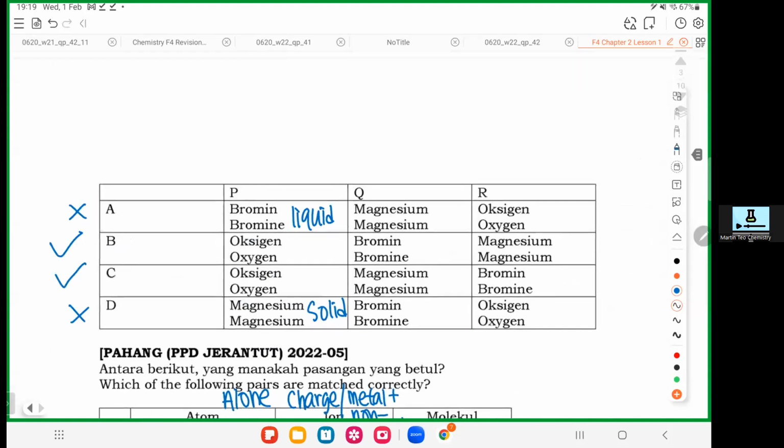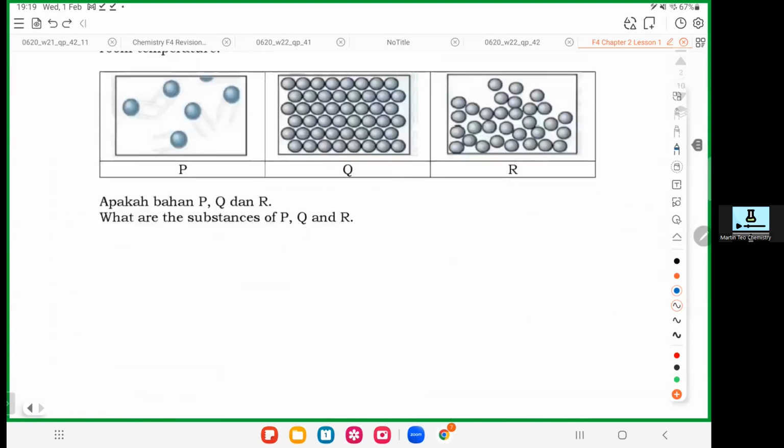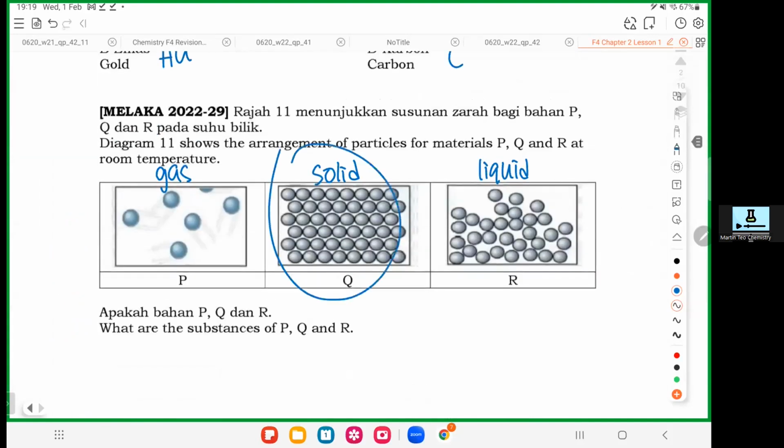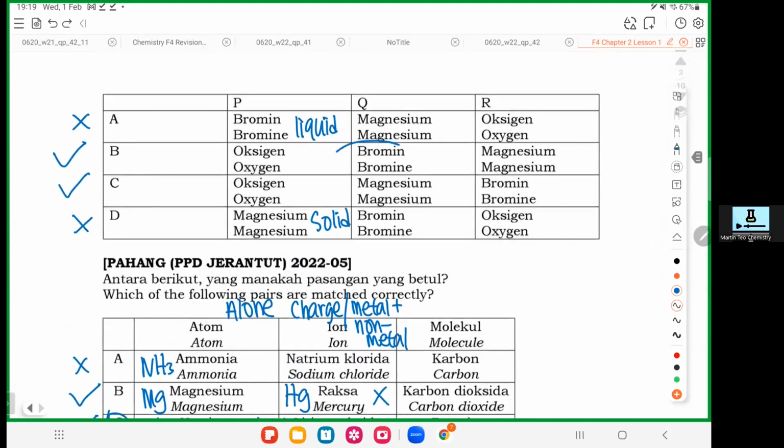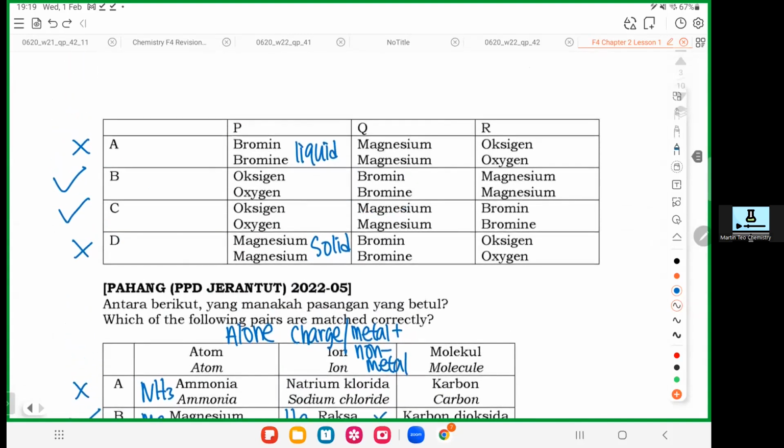Now let's look at Q. Q is a solid, sorry, Q is a solid. So now we shortlisted answers B and C. Bromine is a liquid, like what I said, bromine is a brown color liquid. So it's out. I want a solid, right? Magnesium is a metal, so it's a solid. So yes, I think we got the answer already, C.